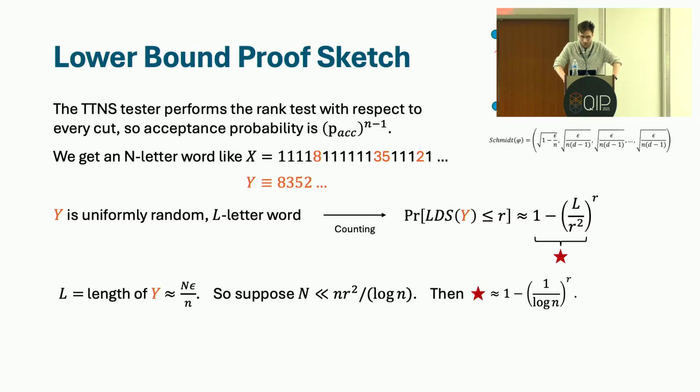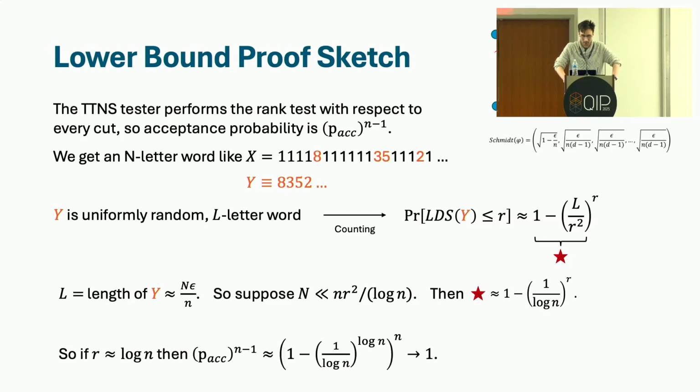And so suppose by way of contradiction that you took far too few samples, like less than n r squared over log n, then this expression I've denoted by a star is very close to 1. And in fact, it's so close to 1 that amplifying by raising it to the power of the number of edges still results in an acceptance probability which is very close to 1. And this is bad, right? We've already established that this hard instance is genuinely far away from being a tree tensor network state, and yet we've computed that the acceptance probability of the test on this state is close to 1. So this is a false positive.